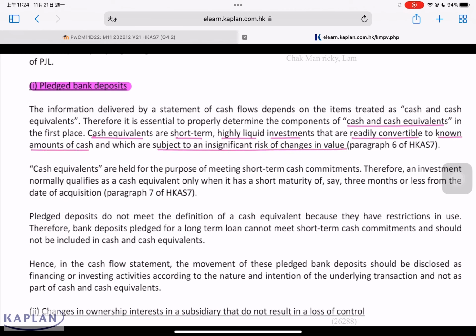In accordance with AS7, an investment normally meets the definition of cash equivalent only when you have a short maturity of 3 months or less from the date of investment. The pledged deposit does not meet the definition of cash equivalent because there's a restriction in using the deposit and the maturity date is more than 3 months. In this case, it does not meet the definition of cash and cash equivalent, so it should not be included in cash and cash equivalent. Instead, this will be part of the investing activity or financing activity according to the nature and intention of the underlying transactions, but definitely is not considered as cash and cash equivalent.